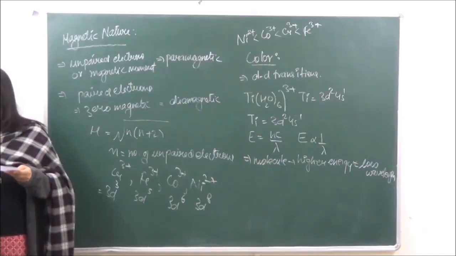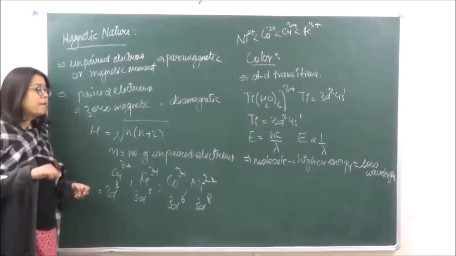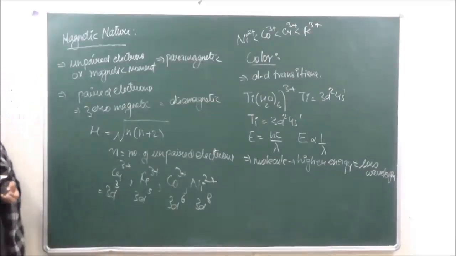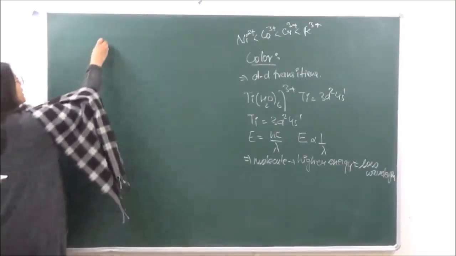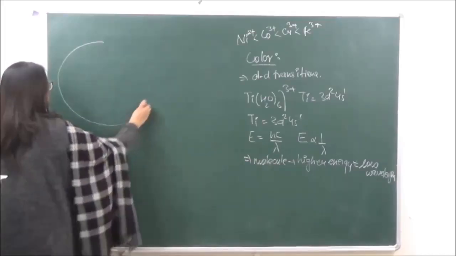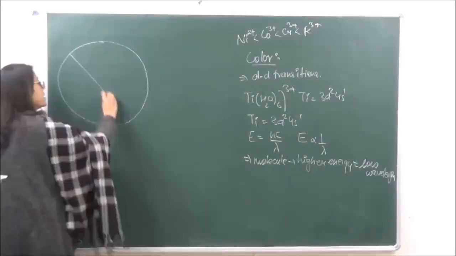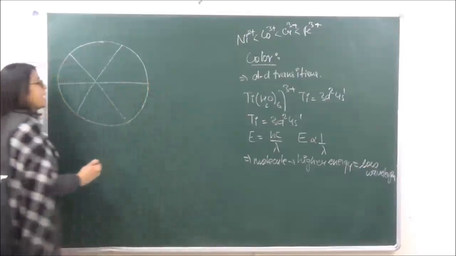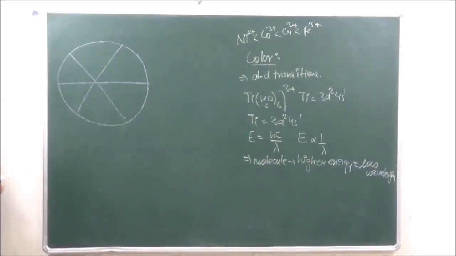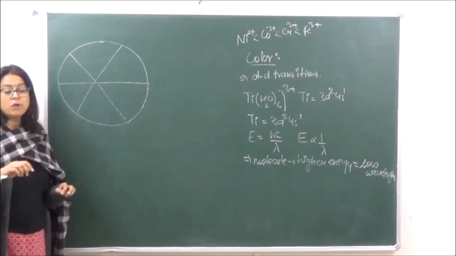ठीक है? So on the basis of this there is one complementary or a color wheel which has been designed in order to tell us the radiations which are absorbed and the radiations which are going to be emitted. So let's see what this color wheel is all about. Okay, so we are saying over here there is a color wheel which has been designed which shows that if any coordinate complex is absorbing radiation of higher wavelength, it is going to emit radiation of lower wavelength.